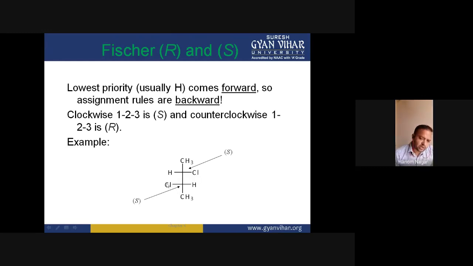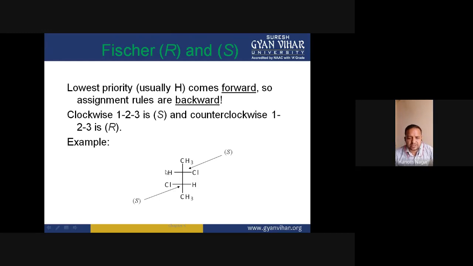And if we assign the configuration of these two chiral centers, then these are actually S,S. How is this so? Because chlorine is the first priority group, this is the second priority group according to the atomic number of the groups, and this is the third priority group. This is fourth. 1, 2, 3. The rotation is actually clockwise.